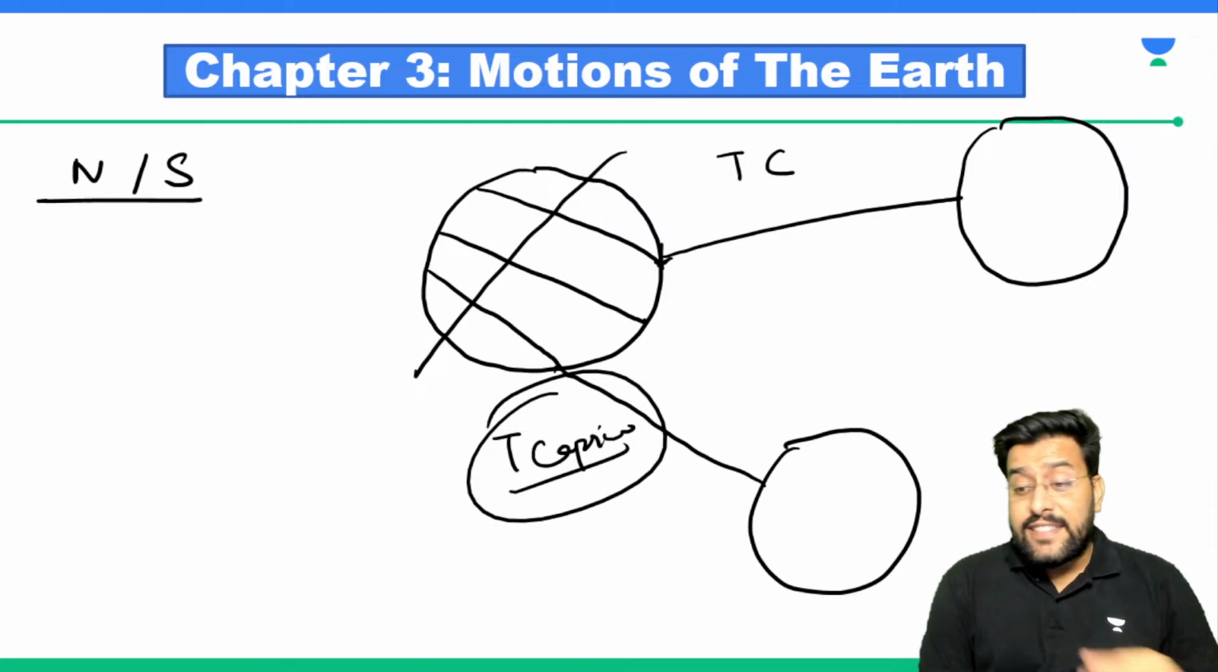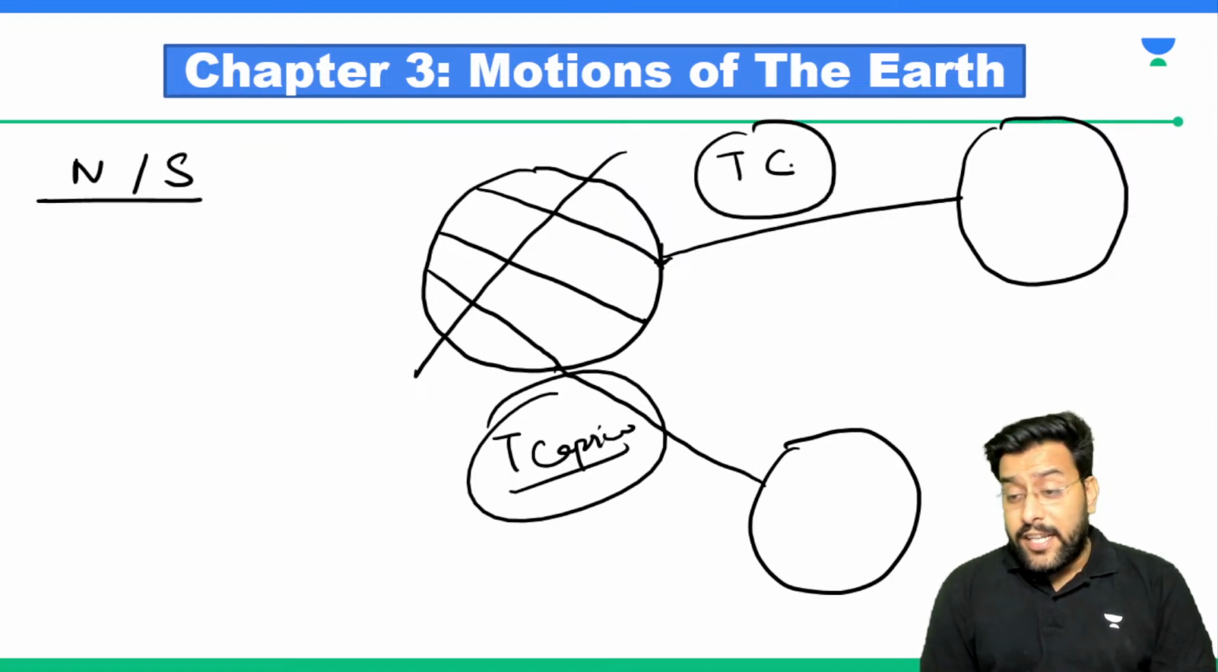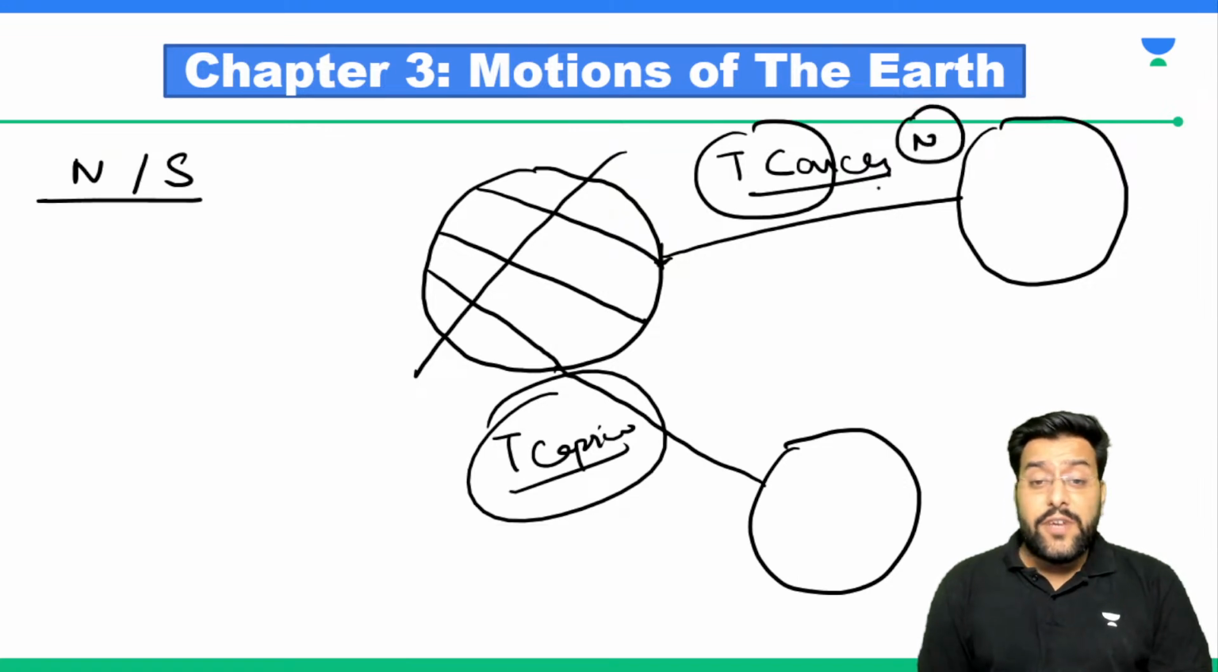Tropic of Cancer and Tropic of Capricorn. So Tropic of Cancer, it lies in northern hemisphere. Okay, I asked about Cancer or Capricorn. So tell me about Tropic of Cancer. It lies in northern hemisphere, and Tropic of Capricorn, it lies in southern hemisphere.